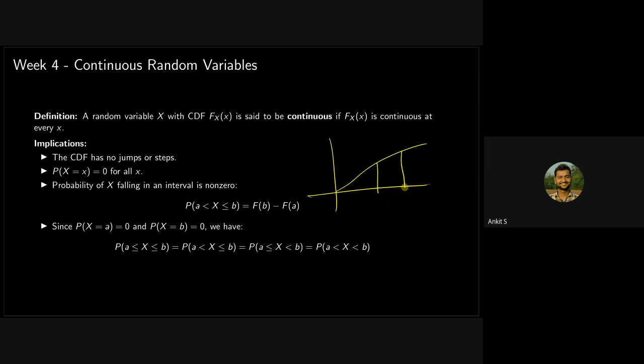But what is the probability of x being between x equals 1 and 2? It will be this area. No, it will not be this area. That holds when this is a PDF function.